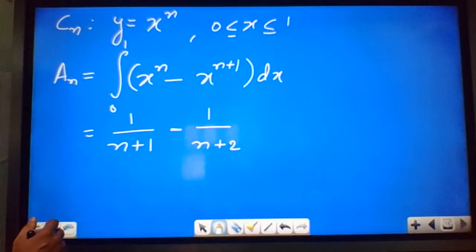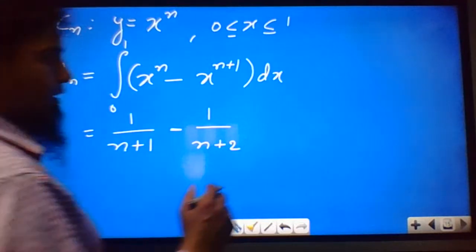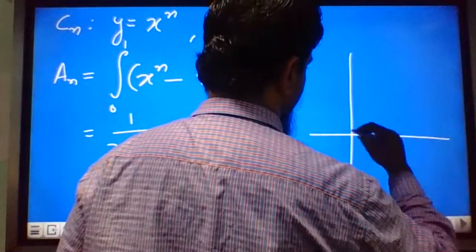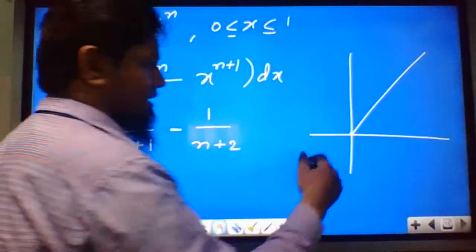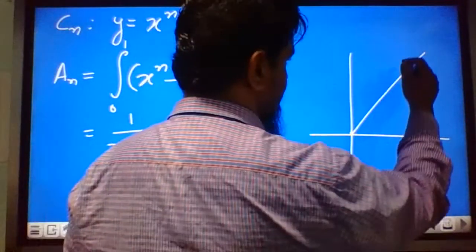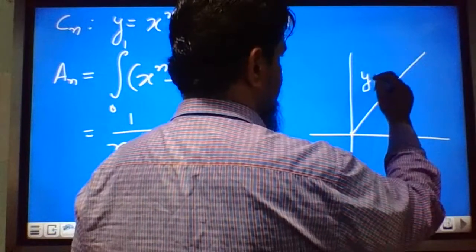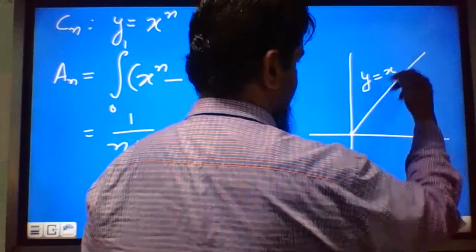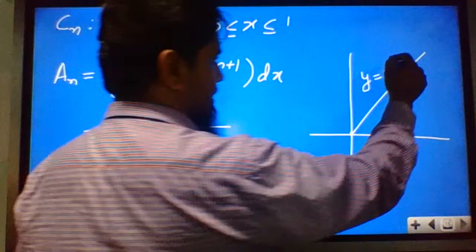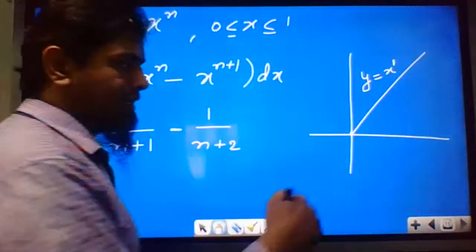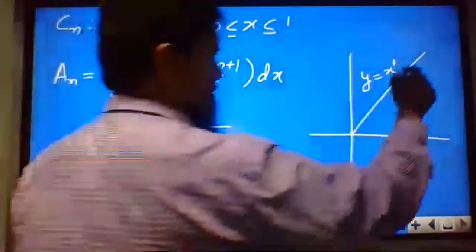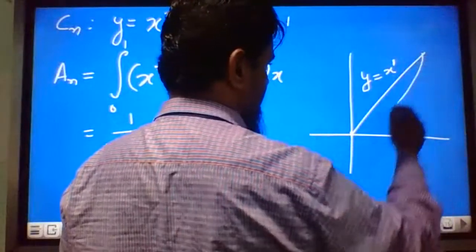Then we have to find the maximum value. Since they are asking for the maximum area, the maximum area will be when y is equal to x power 1, that is y equal to x. So the n value is 1. When n is equal to 1, then you will get the maximum area, because the other areas under the other graphs will be smaller.